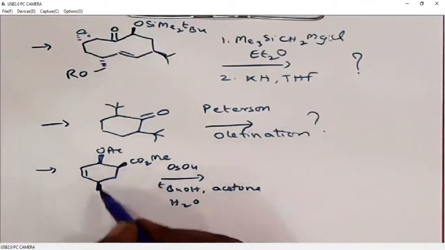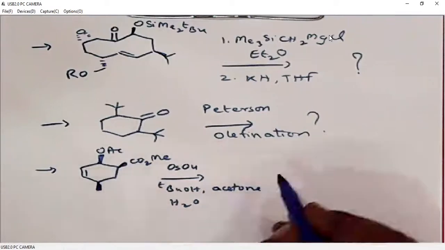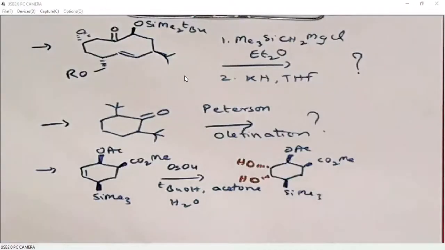Here we have substituents on the ring, so it is crowded. Alpha face is sterically crowded, beta face is sterically crowded. So dihydroxylation occurs on the alpha face.